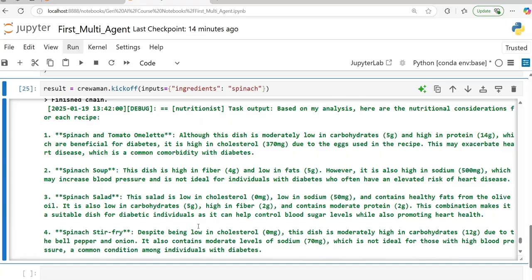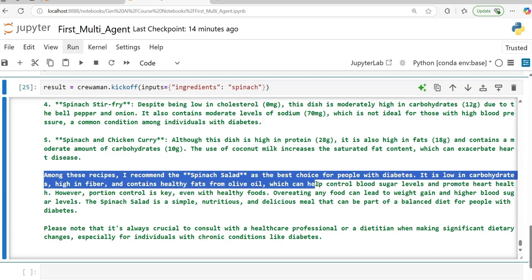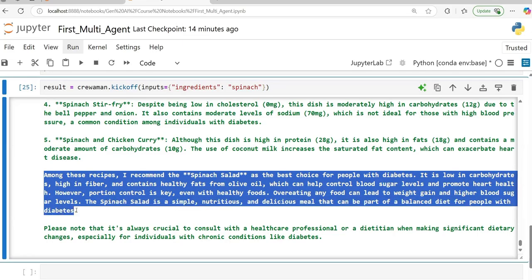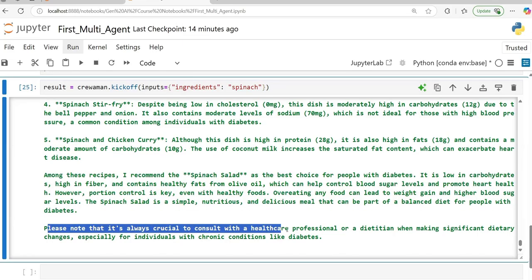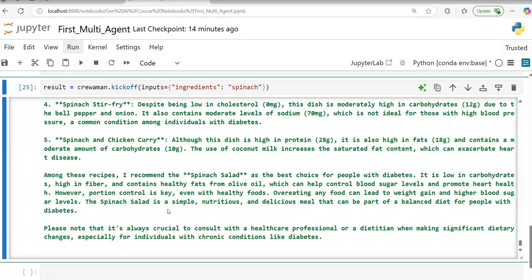And in the end, if you see, among these recipes, I recommend the spinach salad as the best recipe. It is low in carbohydrate, high in fiber, and so on. And people with diabetes, please note that it is always crucial to consult with a healthcare professional or dietitian while making significant dietary changes, especially for individuals with chronic conditions like diabetes.